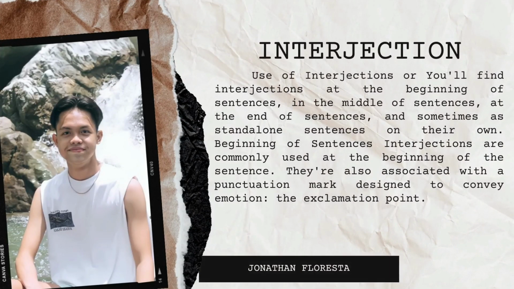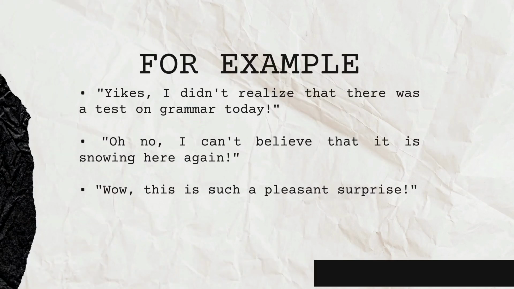Interjections. Use of interjections. You will find interjections at the beginning of sentences, in the middle of sentences, at the end of sentences, and sometimes as standalone sentences on their own. Beginning of sentences. Interjections are commonly used at the beginning of a sentence. They are also associated with a punctuation mark designed to convey emotion, the exclamation point. For example, yikes, I didn't realize that there was a test on grammar today. Another, oh no, I can't believe that it is snowing here again.